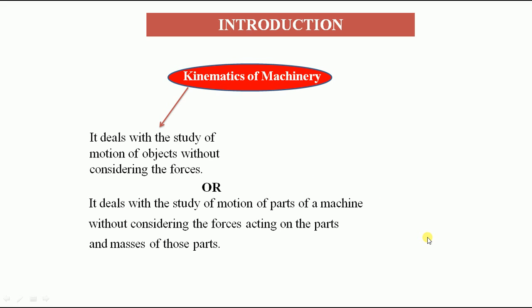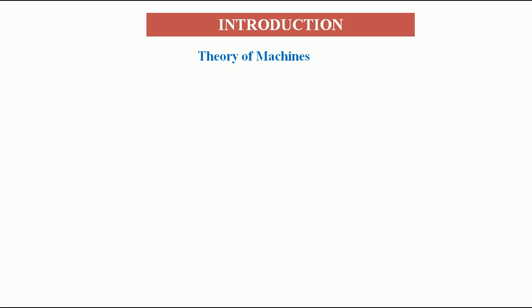Next, we go for what is the exact main base subject from which it has been evolved. What is that main subject? It is the theory of machines. Basically, the kinematics of machinery came from theory of machines. So what do you mean by theory of machines?